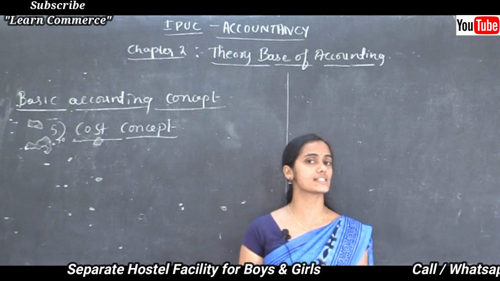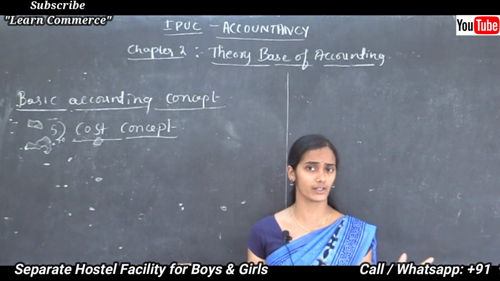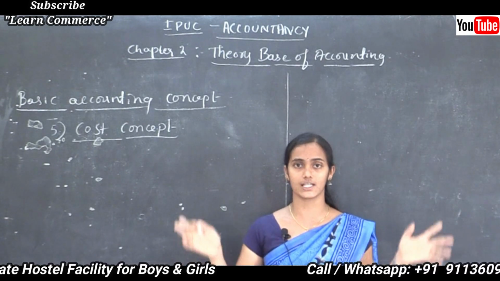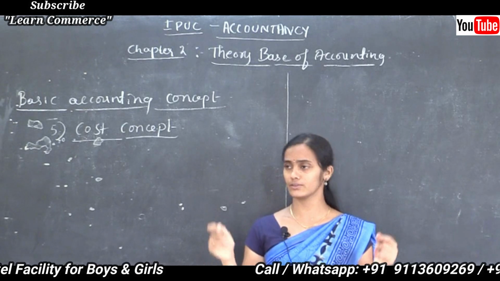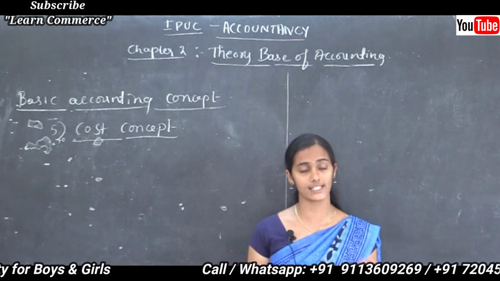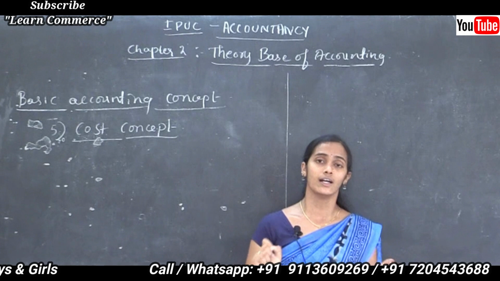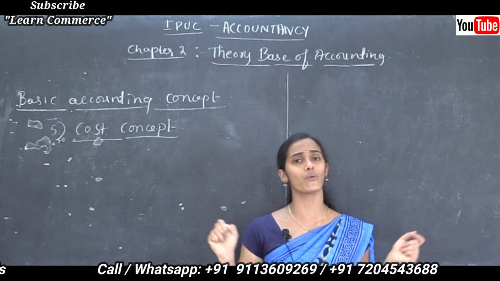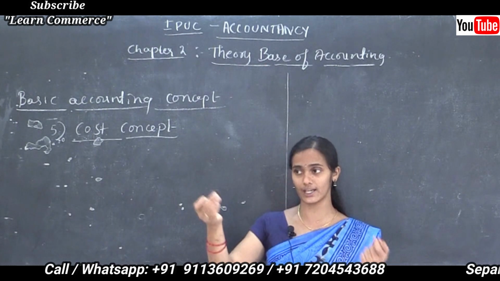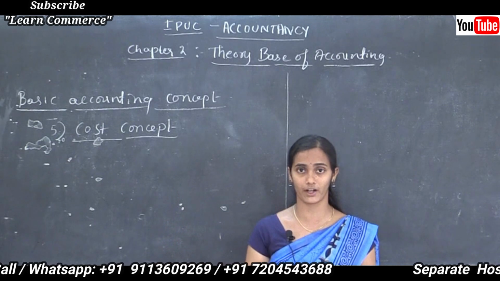It may be fixed assets or current assets, whatever it may be. How can we record that transaction in the books of accounts?